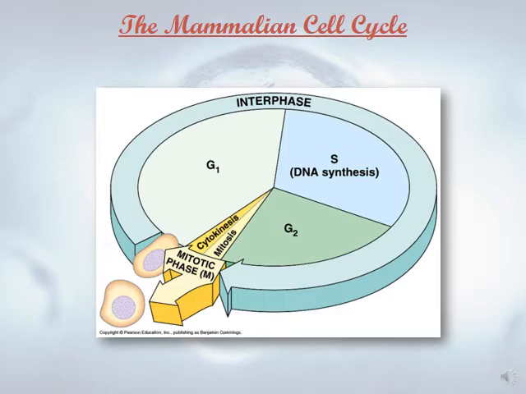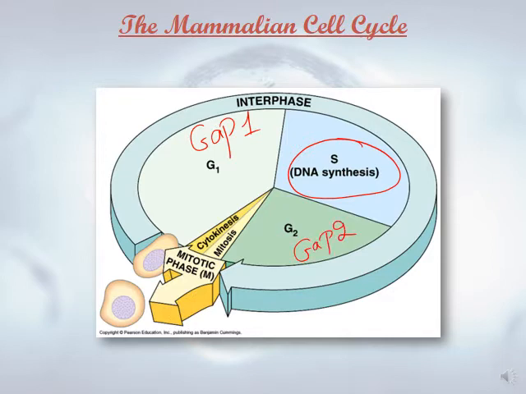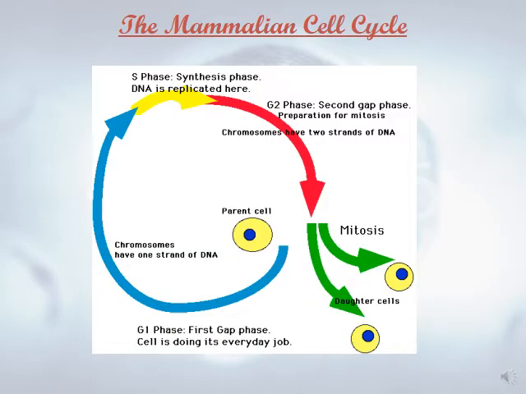It includes the interphase: G1, called gap 1. We have S phase, DNA synthesis, where duplication of DNA occurs. G2, gap 2, prepares for the process of mitosis. Mitosis has, as we said, prophase, metaphase, anaphase, telophase, and finally the division of the cell into two daughter cells, called cytokinesis. So this is the mammalian cell cycle.